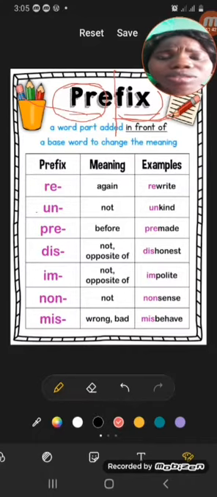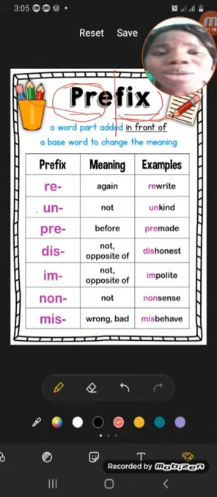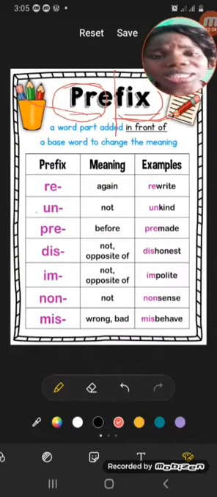We also have so many other letters that can be added to the beginning of a word to make a prefix. Do you understand now? And you must notice there are some prefixes that, when you add them to a word, change the word to the opposite meaning.